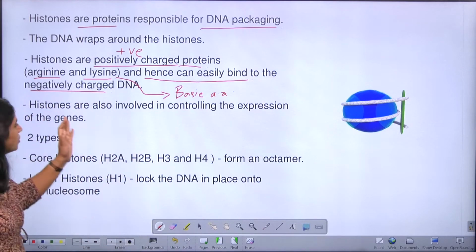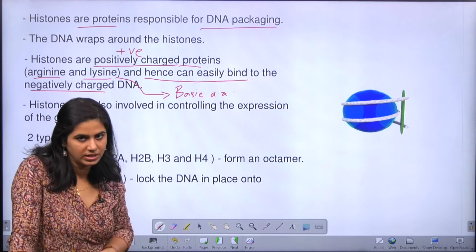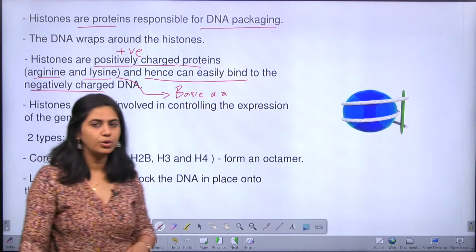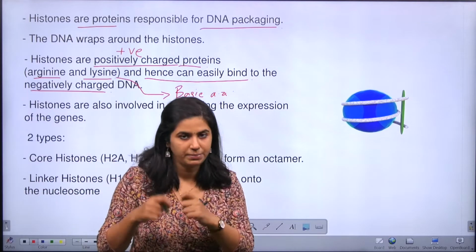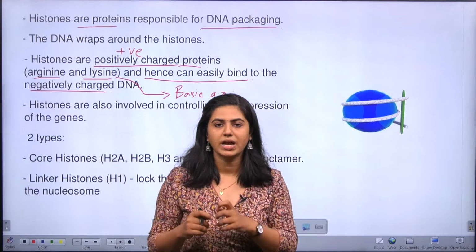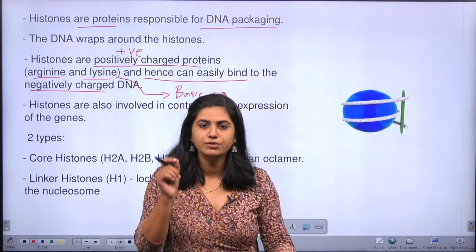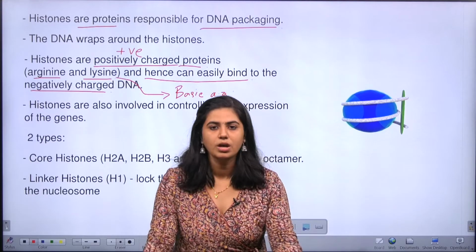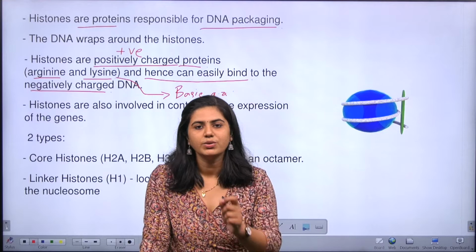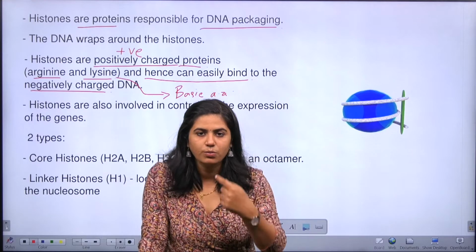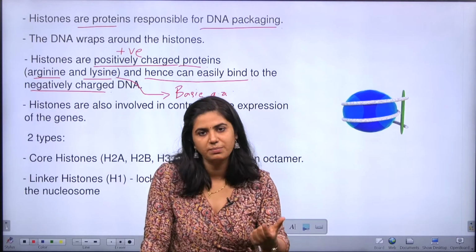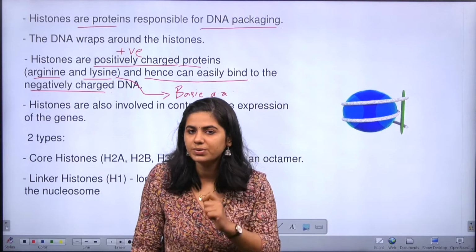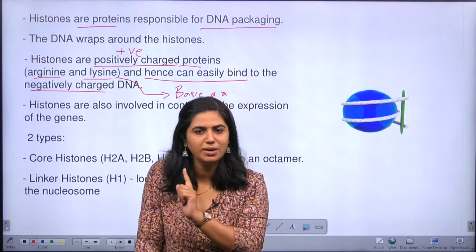Now, next, histones are involved in controlling the gene expression. That's true, because I told you the histone helps in DNA packaging. If we have to transcribe or translate the information from a gene, this DNA should not be tightly packed around the histone. So whenever the body has to express a gene, the DNA wound around the histone will be loosely packed so that the information present in this DNA can be transcribed into an mRNA.